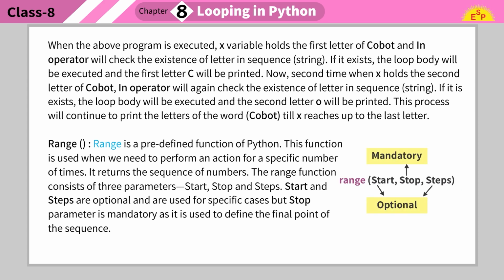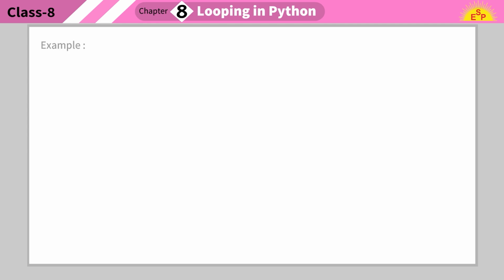Range is a predefined function of Python. This function is used when we need to perform an action for a specific number of times. It returns the sequence of numbers. The range function consists of three parameters: start, stop and steps. Start and steps are optional and are used for specific cases, but stop parameter is mandatory as it is used to define the final point of the sequence.